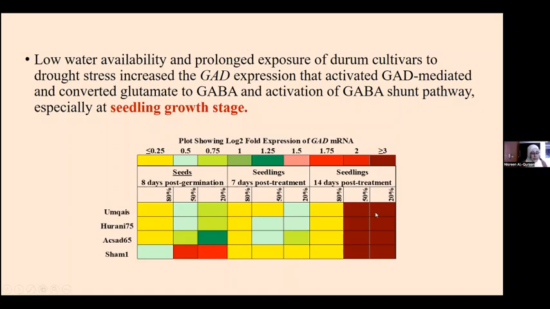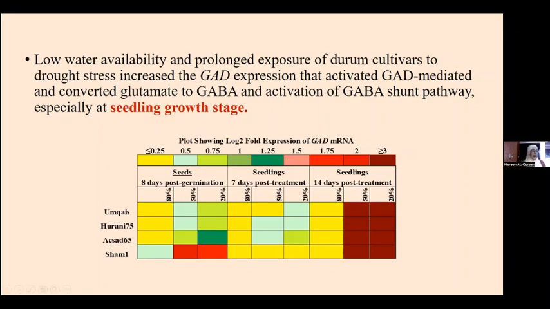As you can see, at 15% and 20% water holding capacity, the highest expression or abundance of GAD was measured. So low water availability and prolonged exposure of durum cultivars to drought stress increased GAD expression and activated GAD-mediated conversion of glutamate to GABA, enhancing the GABA shunt pathway in the plant, especially at the seedling growth stage.